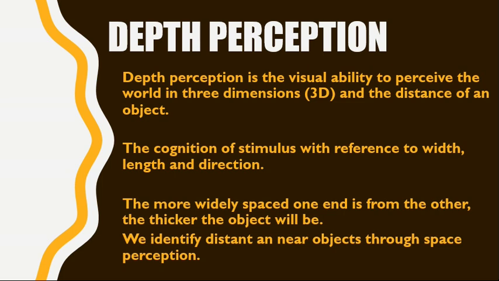Actually, depth or space perception is the cognition of stimulus with reference to width, length and direction. In depth perception, it is the visual ability to perceive the world in three dimensions. Depth perception is the visual ability of our mind to view the world around us in three dimensions. Although our eyes are able to see in two dimensions, the ability to perceive or interpret the things or the stimulus around us in three dimensions is known as depth perception.